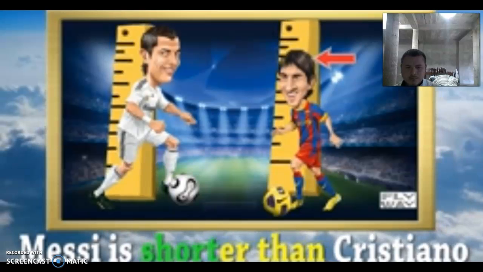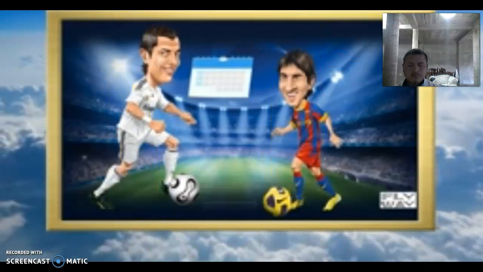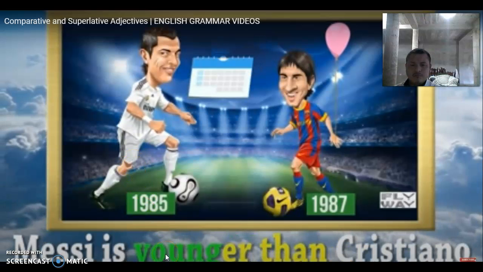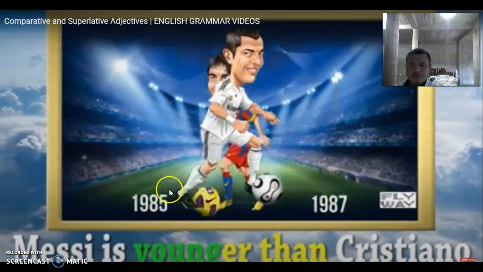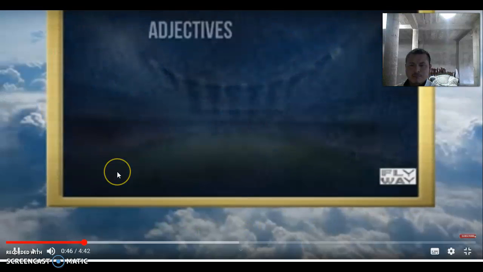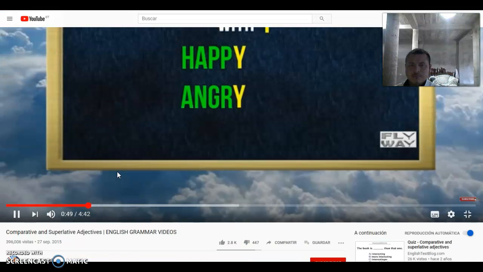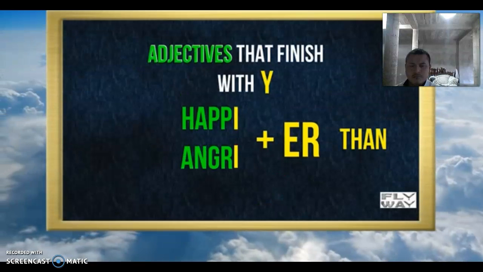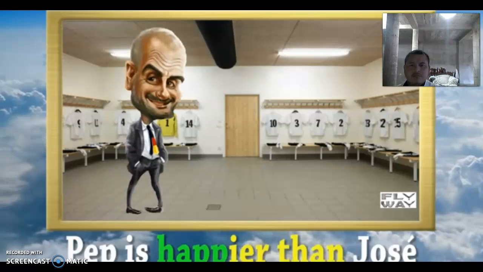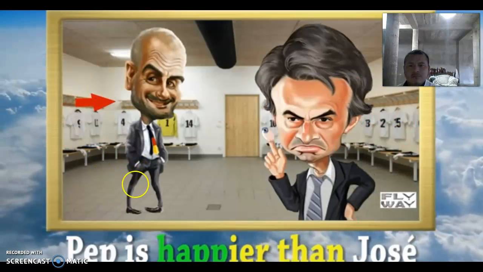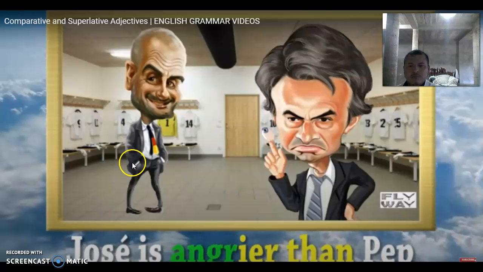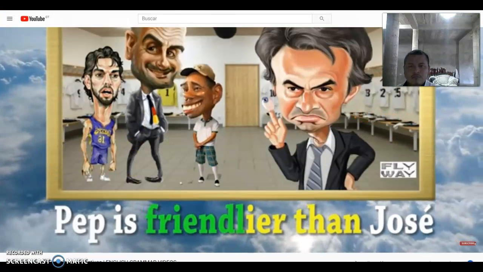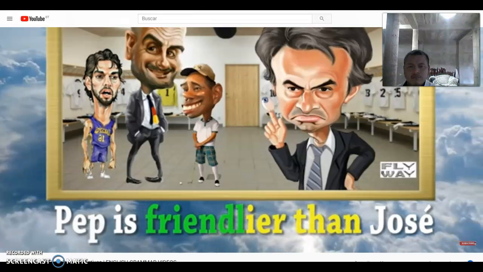Messi is shorter than Cristiano. Cristiano is older than Messi. Messi is younger than Cristiano. Pep is happier than Jose. Jose is angrier. Pep is friendlier than Jose.